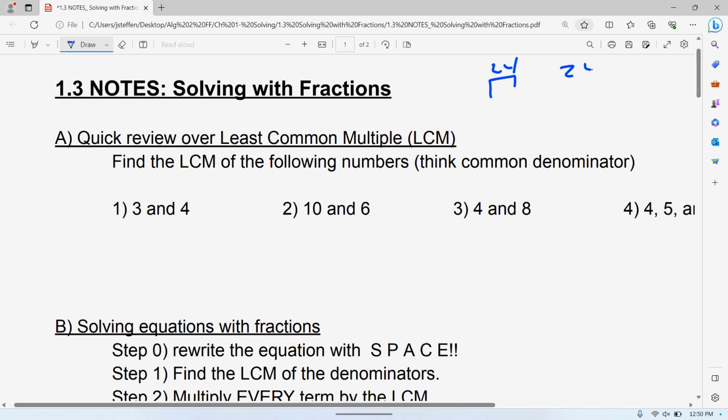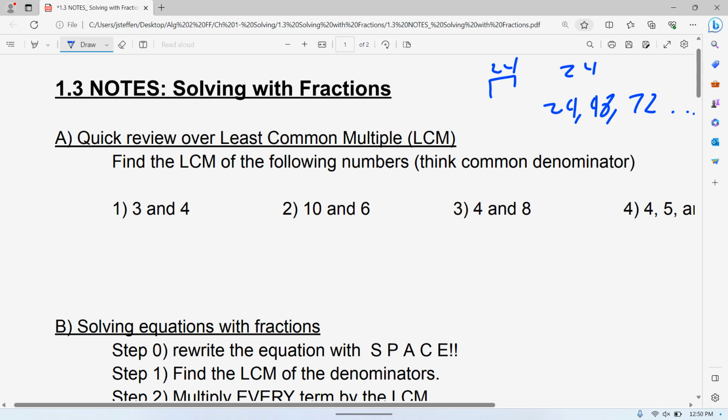Multiples of 24 are 24 times 1 is 24. 24 times 2 is 48. 24 times 3 is 72, so on and so forth. With factors, you have a limited amount of factors that can go into a number, but a multiple, you can have as many as you want. You can keep listing them, and you can keep going forever and ever. So when I'm looking for the least common multiple, one way to think of it is finding a common denominator. So if you guys had questions before where you're looking for a common denominator, that's sort of what you're doing here.